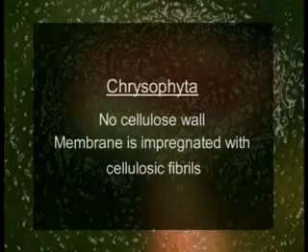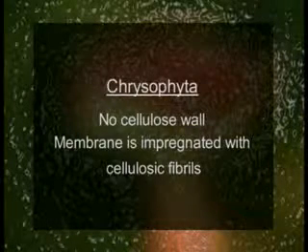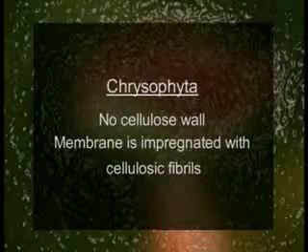A typical cellulose wall is absent here, and the membrane is impregnated with silica scales or sometimes cellulose fibrils. The flagella are either absent or, when present, they are two in number, apical in position, equal or unequal in size. The forward one is tinsel and the one behind is whiplash.